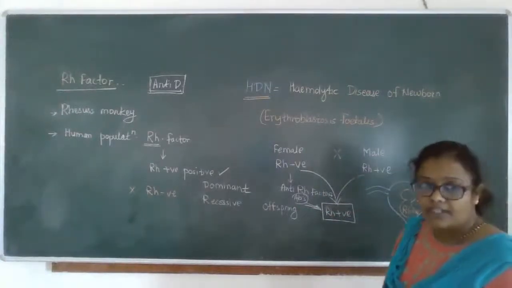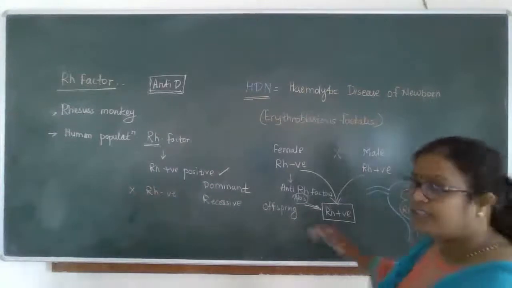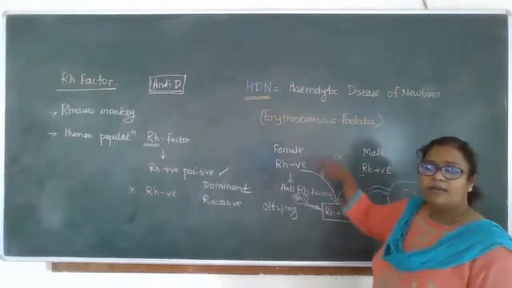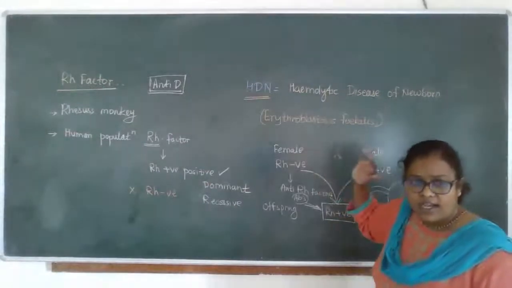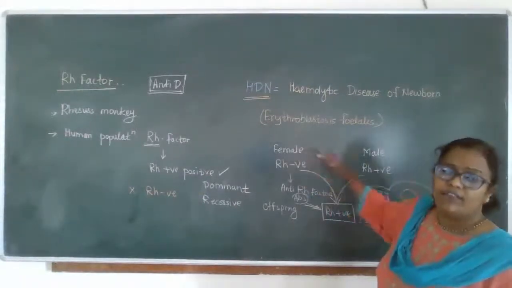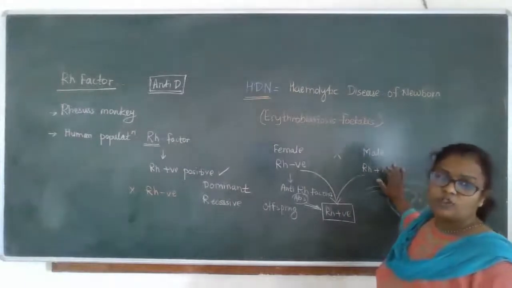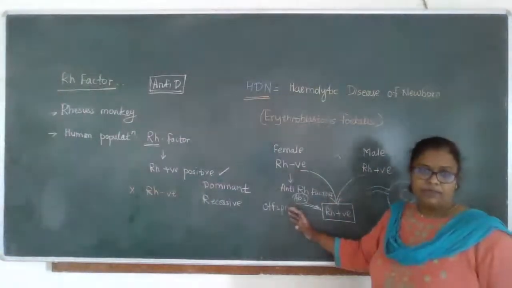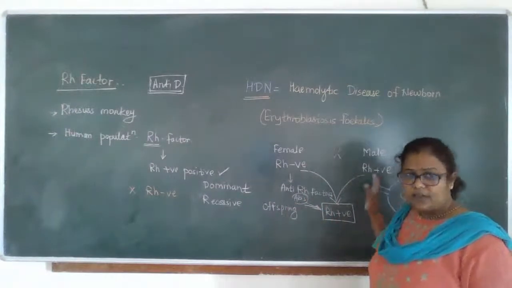This is the Rh factor incompatibility, and it is seen only when the mother is with a Rh negative blood group and father is with a Rh positive. If both are with a negative, it doesn't happen. Okay, both are with negative, doesn't happen.